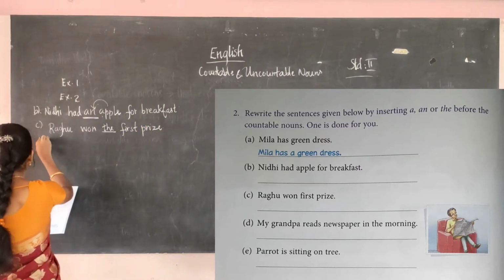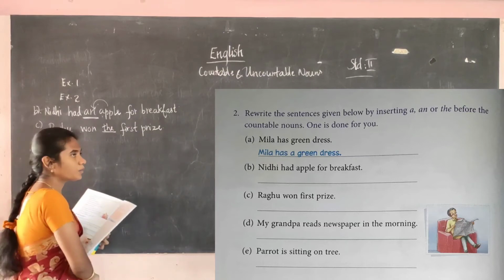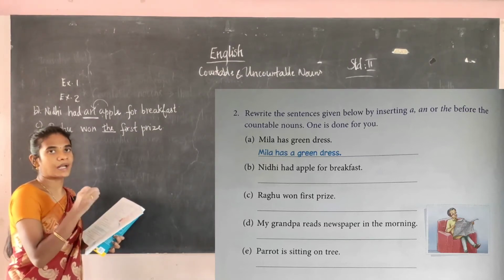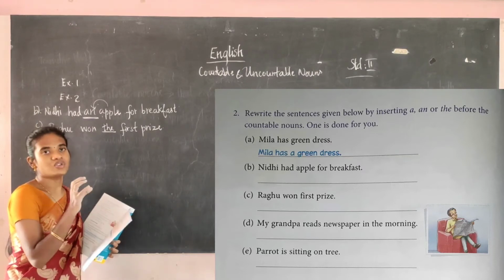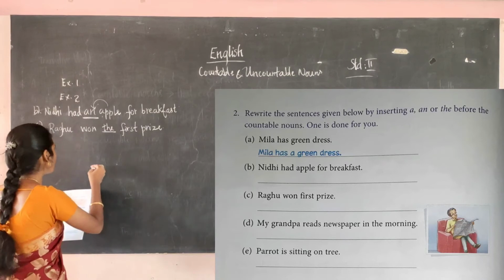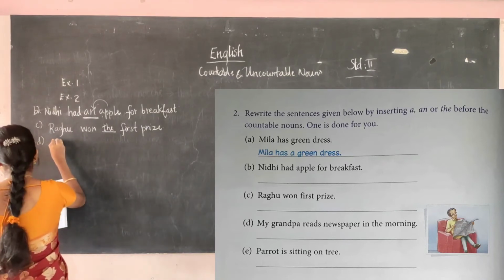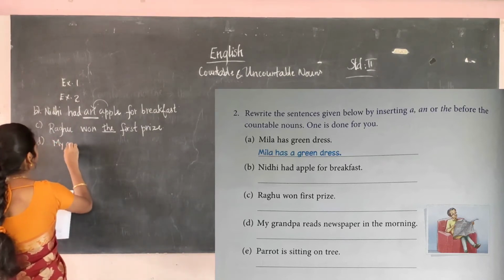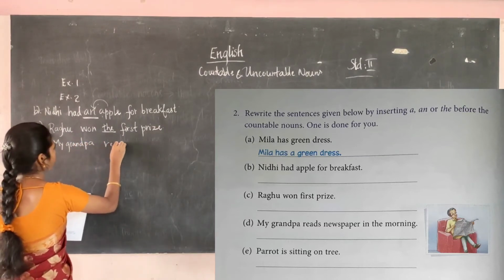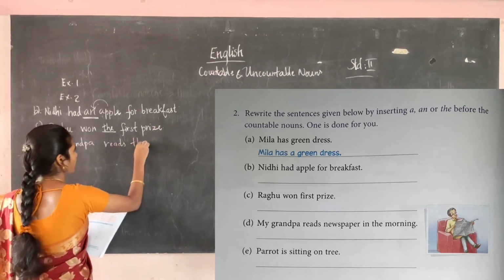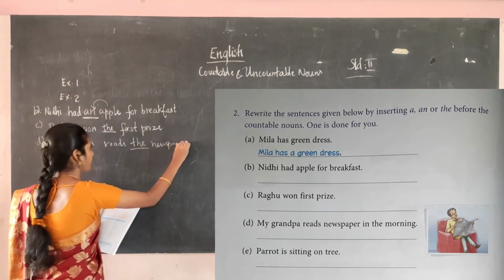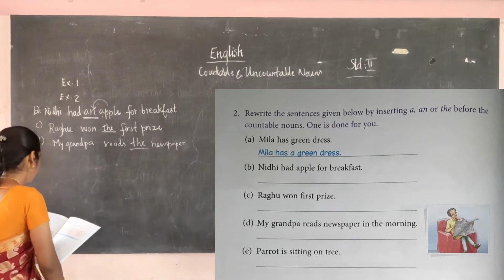Then D, my grandpa reads newspaper in the morning. So particularly they are mentioning the newspaper. My grandpa reads only the newspaper. Particularly they are mentioning a specific thing's name. So before that I have to use the. My grandpa reads the newspaper in the morning.